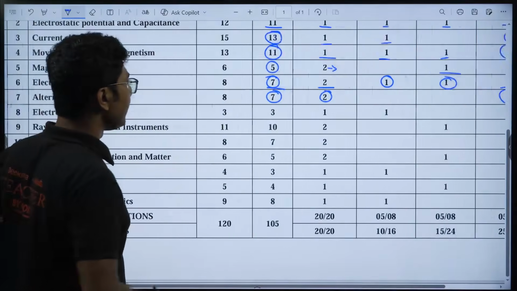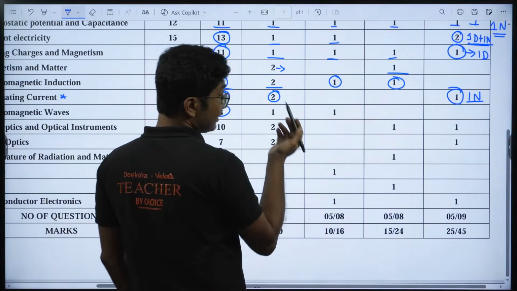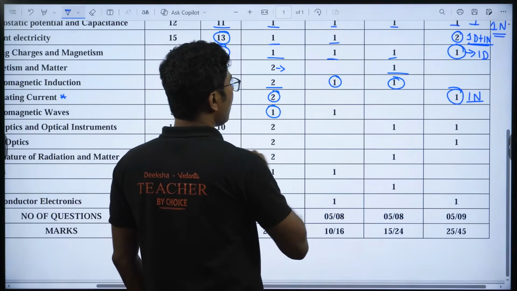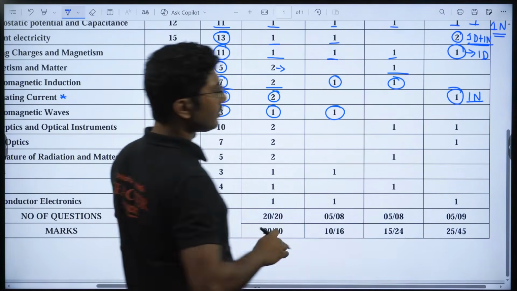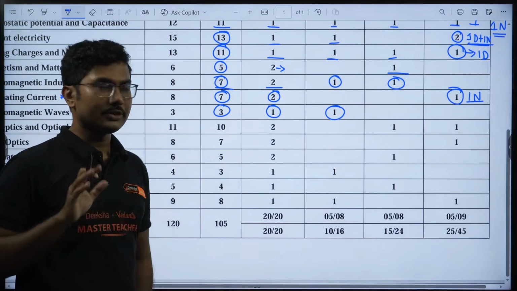Electromagnetic waves, if you see here, only 3 marks. This is one of the shortest chapters, and still you can get 3 marks from here. 1 marker and 1 2 marker question. That's it. No fill in the blanks. Only MCQ will come from this chapter.